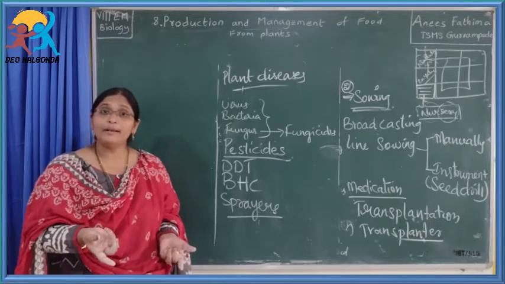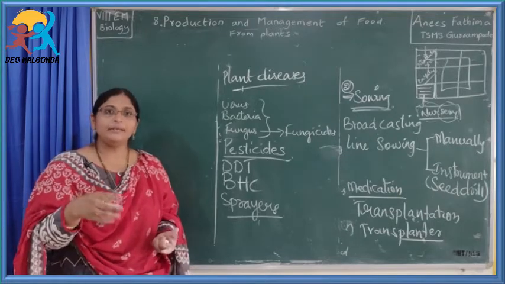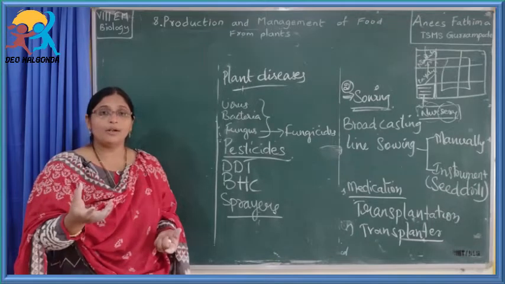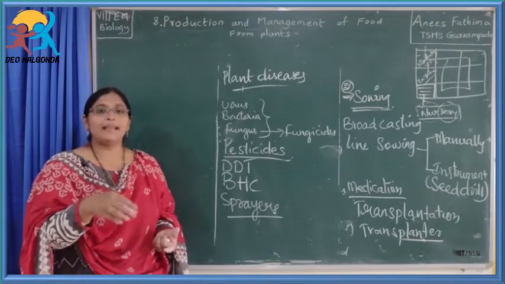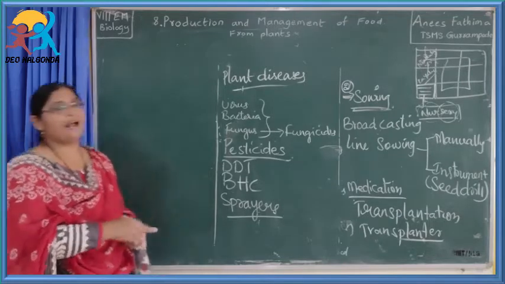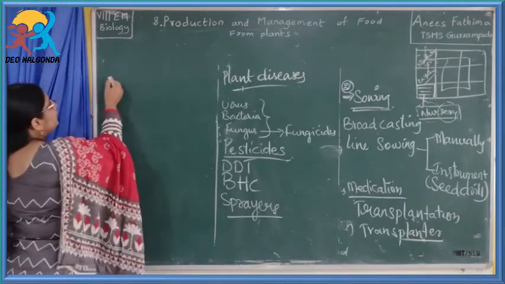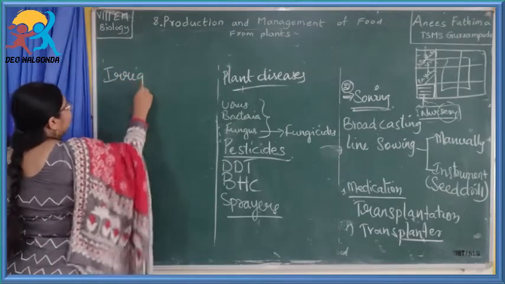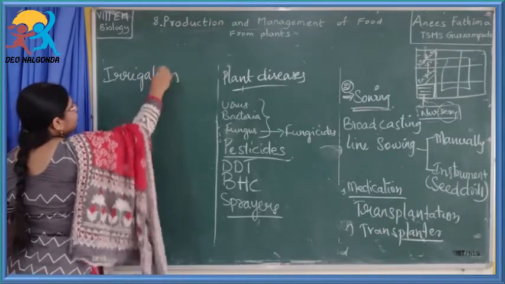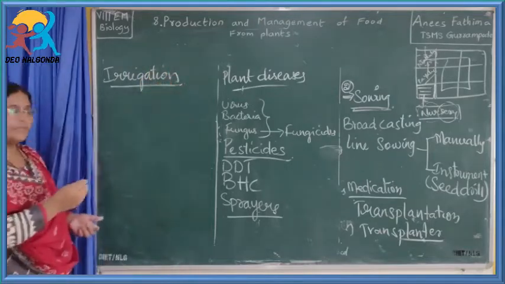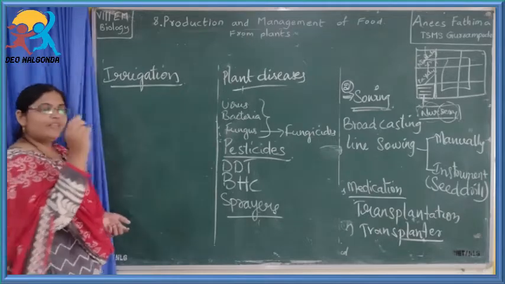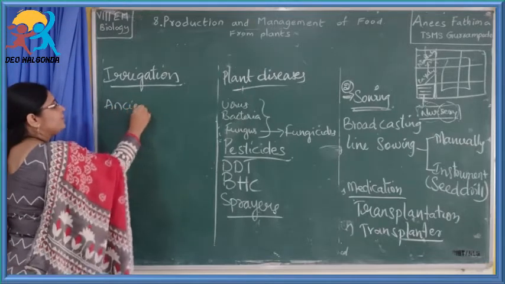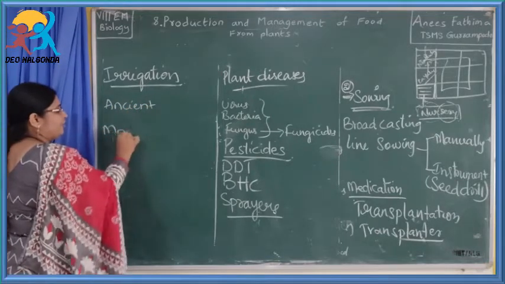What is the use of water? The water takes up the nutrients which are present in the soil. The nutrients get dissolved in the water, and that water supplies nutrients to the plants. Applying water to the plants, that process is called irrigation. There are different types of irrigation systems: ancient methods of irrigation and modern methods of irrigation.